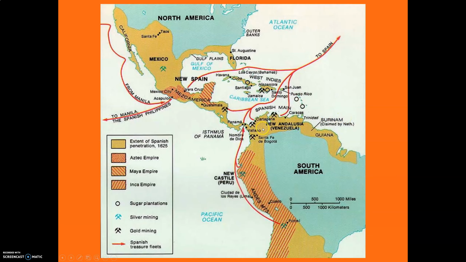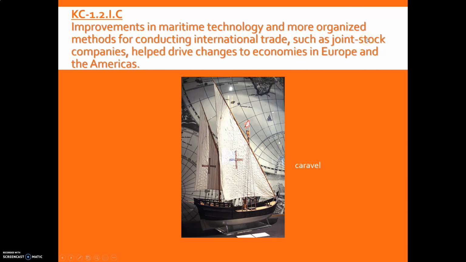And that wealth we were talking about just a second ago, you can see we've got silver mining, gold mining, down here in South America specifically, and also modern-day Mexico, and even some in the Caribbean. So the Spanish are going to come over here to settle, and then all these empires are going to be kind of pushed out of the way to make room for plantations and mines, and all that wealth is going to flow over here to Asia to buy stuff, but also back to Europe.